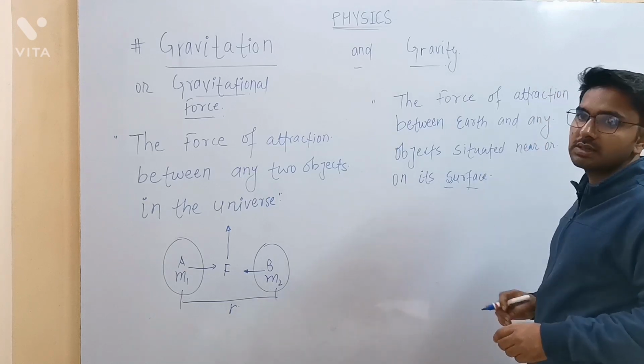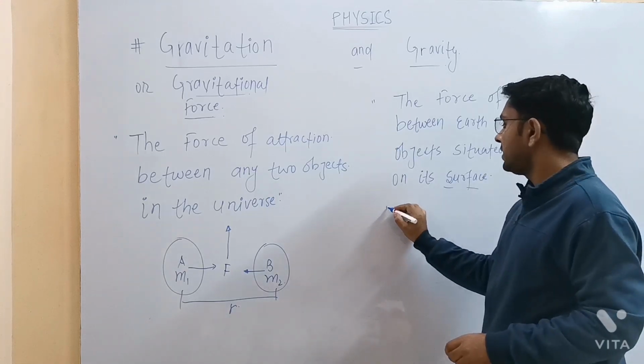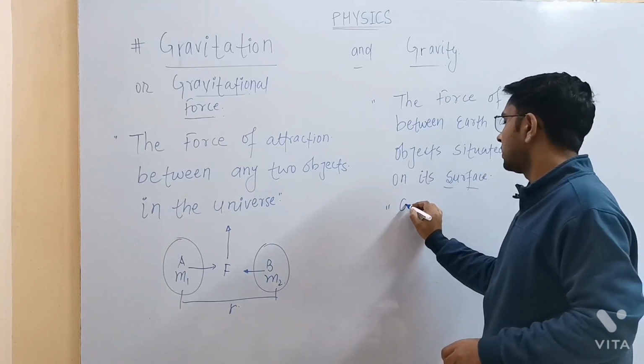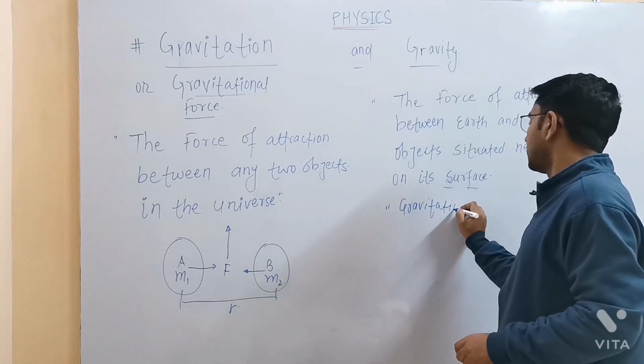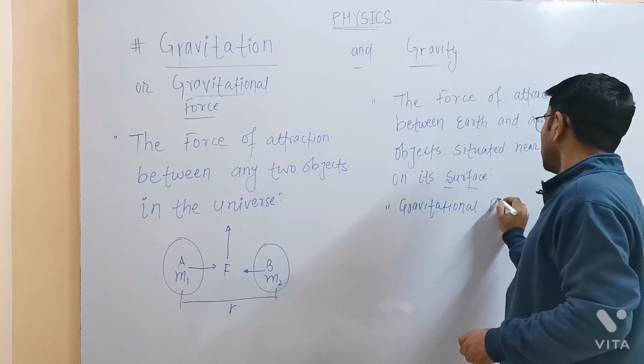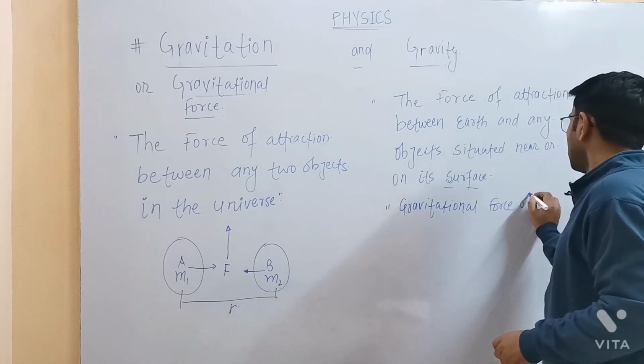So gravity is nothing but, in simple words, the gravitational force of Earth.